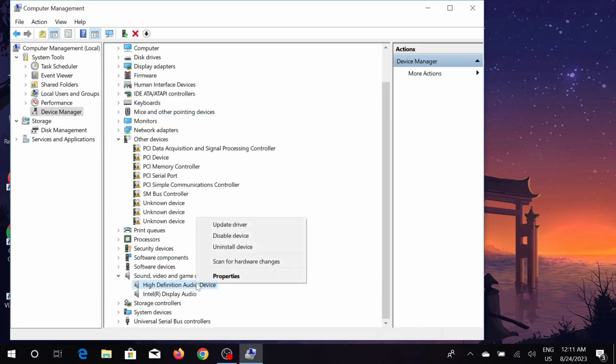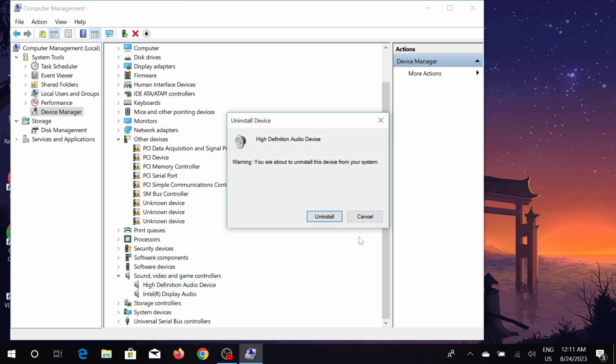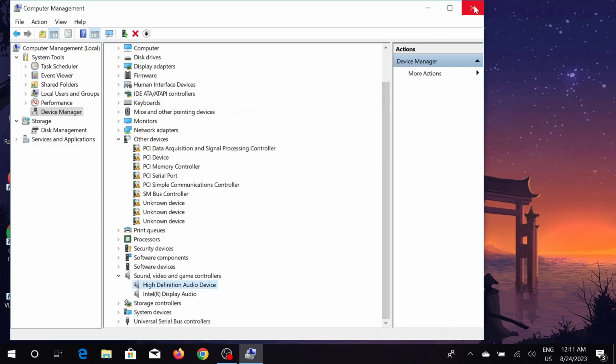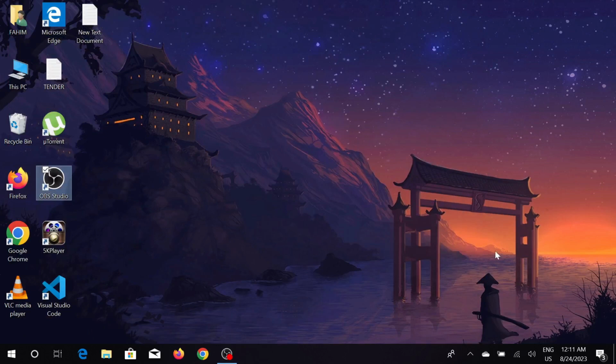Now right click this one again and click uninstall this device. And don't panic. Uninstalling doesn't remove the driver from your PC. Click uninstall here and restart your PC, and after restarting it, this driver will automatically download onto your PC. Just install it and your problem will be fixed. If this method doesn't work, there is another way how you can fix it.